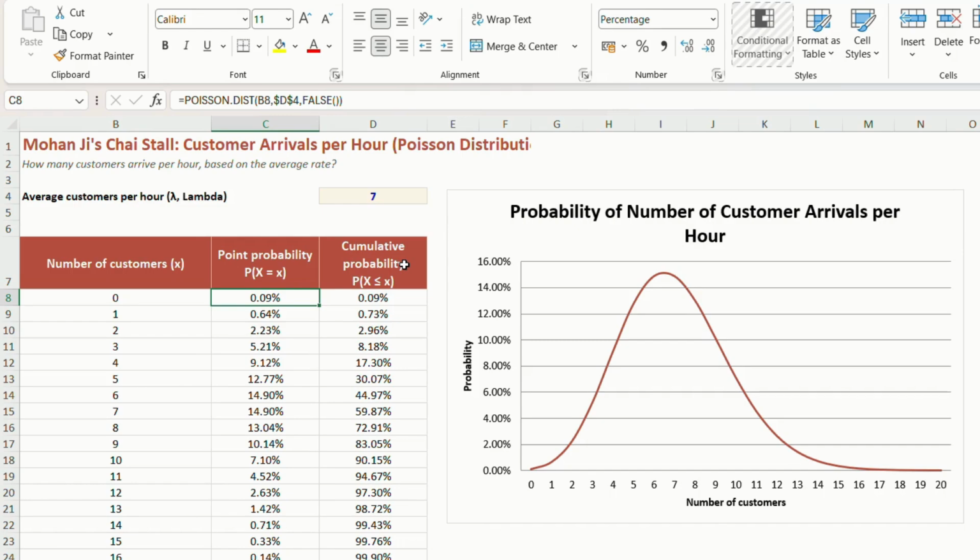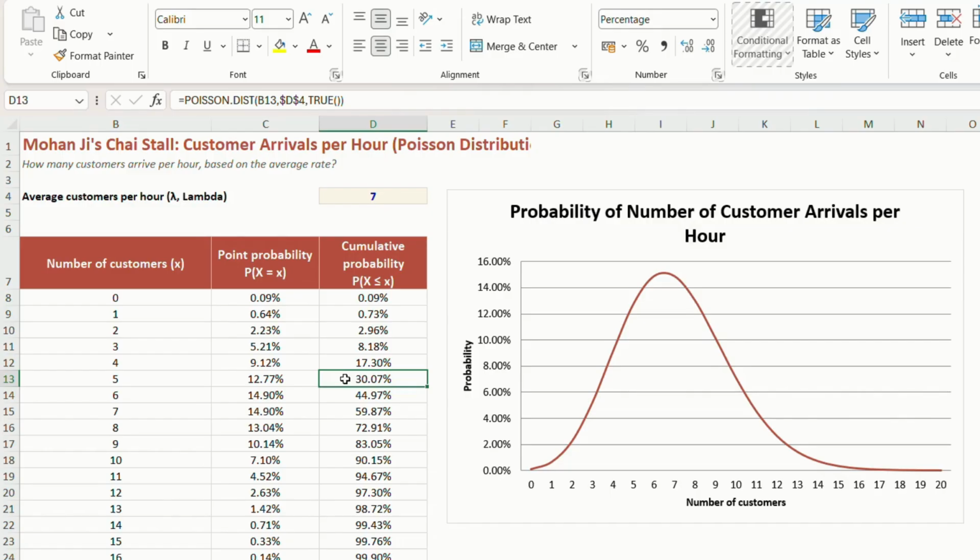Just like binomial, changing the last argument to true gives us the cumulative probability. So this tells us 0 to 5 customers arriving only, right? 0 to 5 is approximately 30% chance.